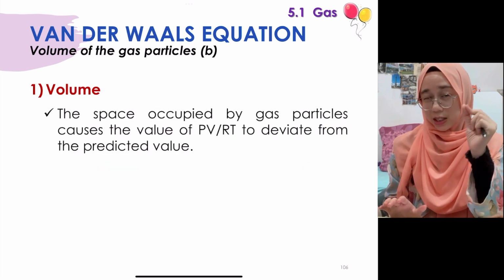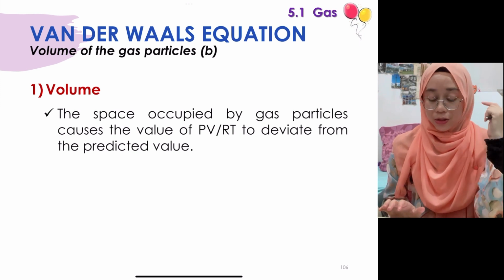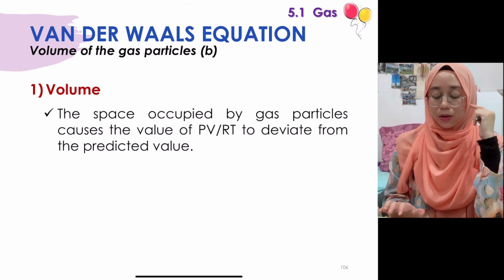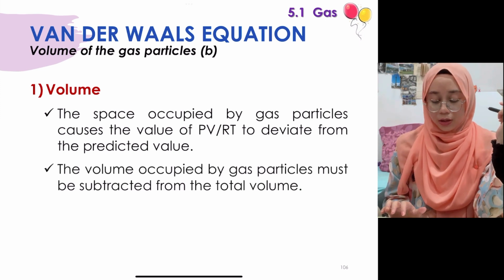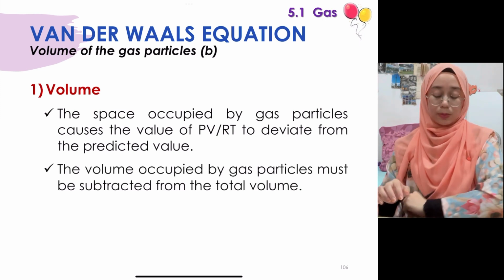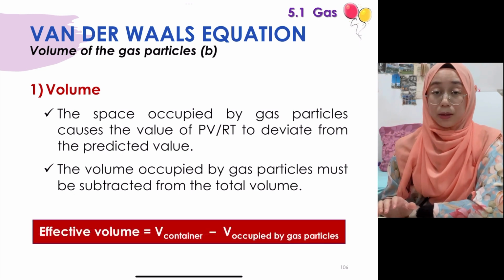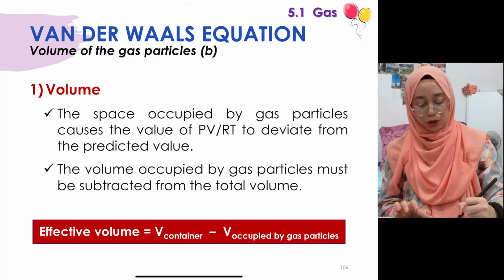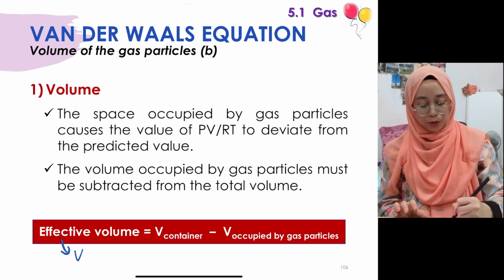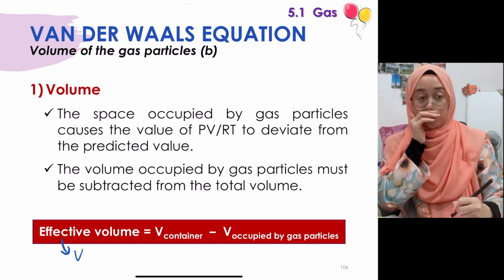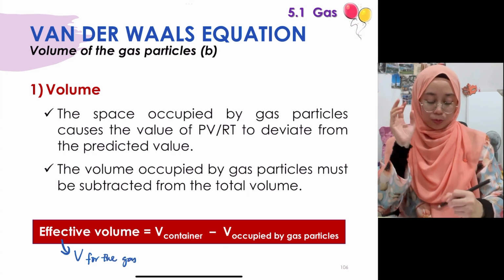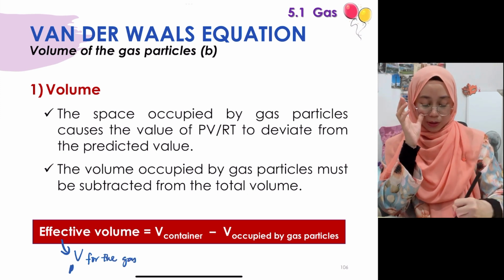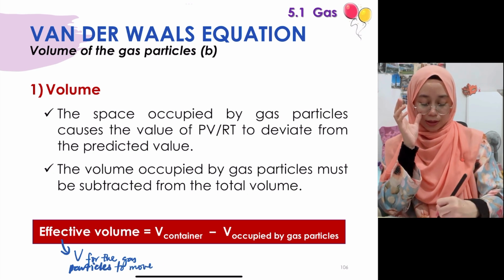Jadi kita kena adjust sikit the volume dan. Okay, so the space occupied by the gas particle causes the value of PV RT to deviate from the predicted value. So the volume occupied by the gas particle must be subtracted from the total volume dan. So kita dapat yang effective volume ni. Effective volume ni adalah volume for the gas particle to move around.